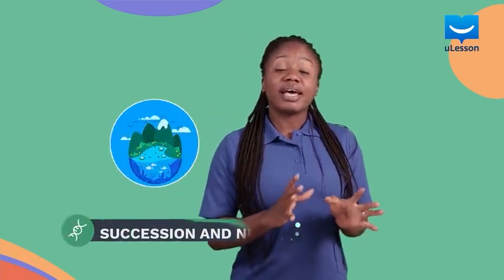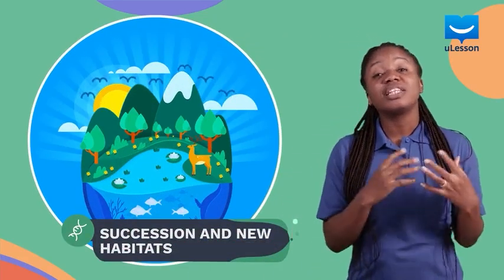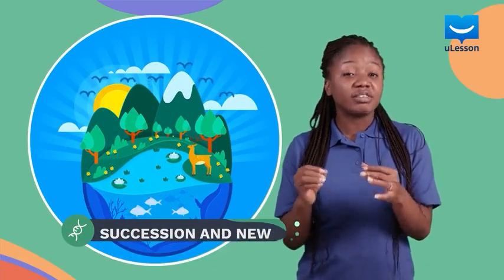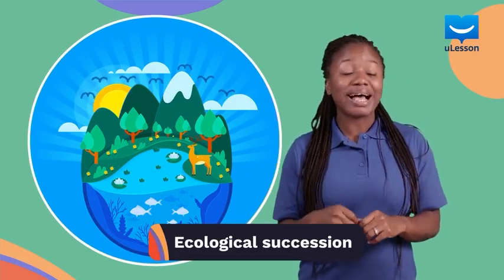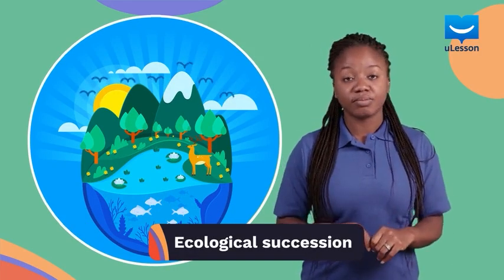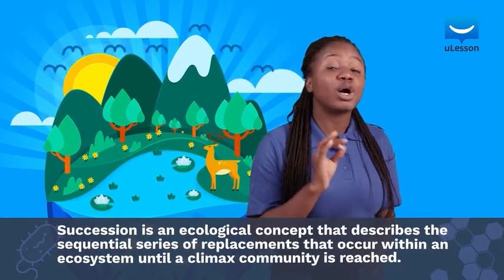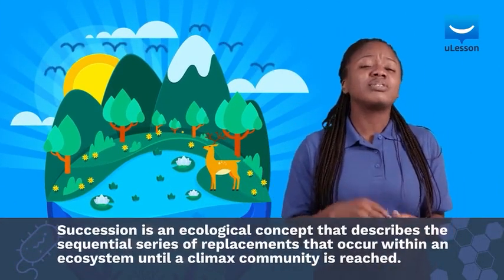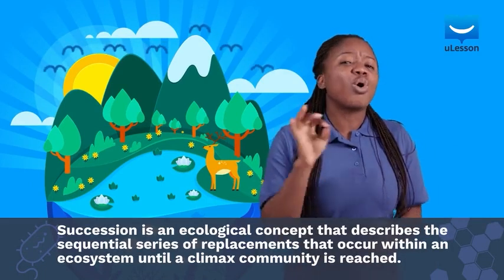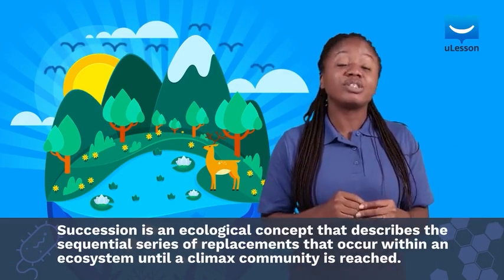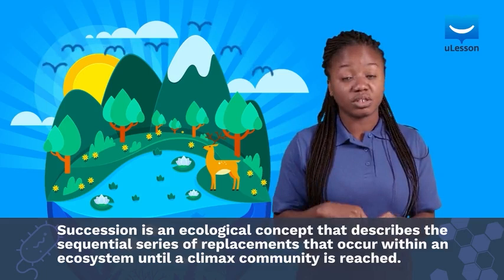Remember, we learned that an ecosystem is the interaction between living and non-living things in the environment. Let's discuss ecological succession and new habitats. Succession is an ecological concept that describes the sequential series of replacements of living organisms that occurs within an ecosystem until a climax community is reached.